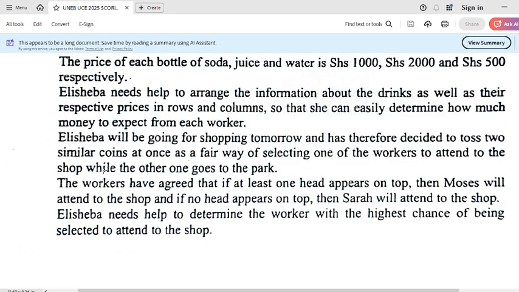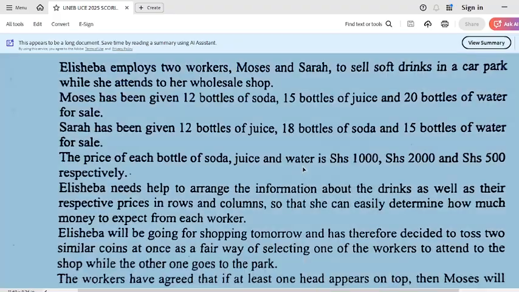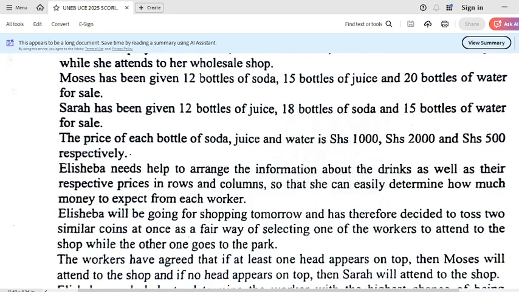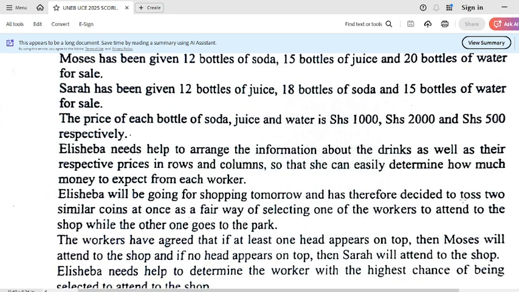Let's come and say, we are looking for, therefore decided to toss two similar coins at once. Now we are looking for the probability space, the sample space here. It tossed two, hope you can see, two similar coins at once as a fair way of selecting one of the workers. The workers have agreed, now we want to look at the conditions here.